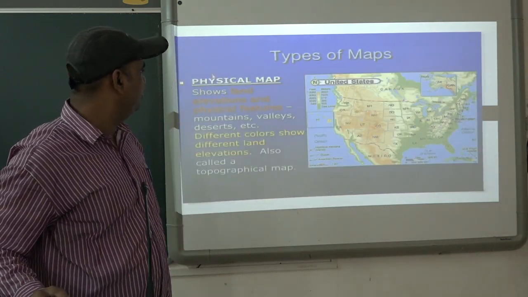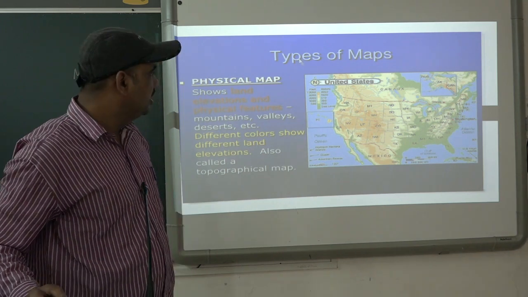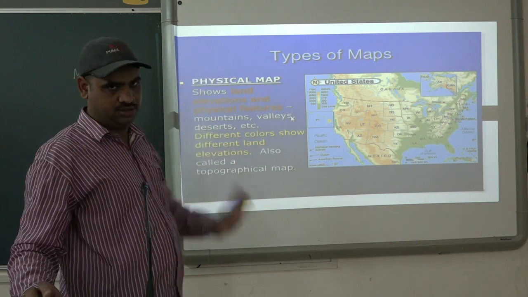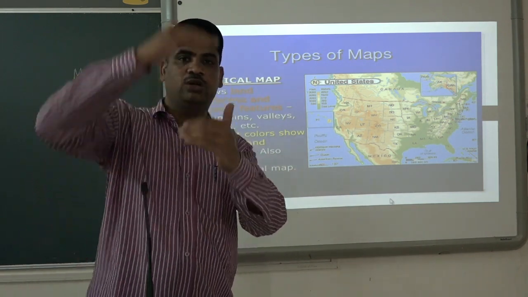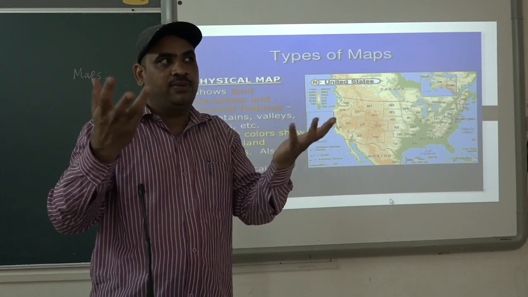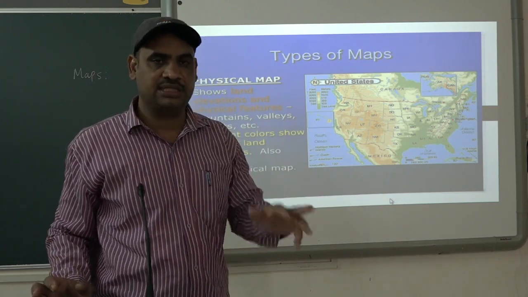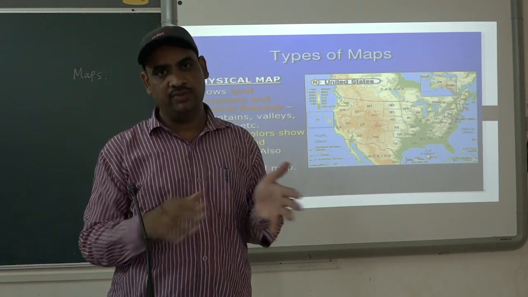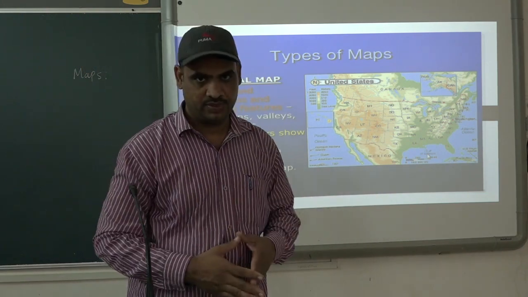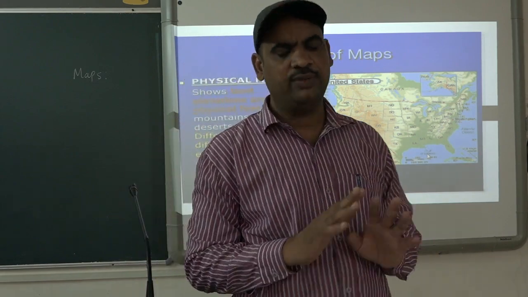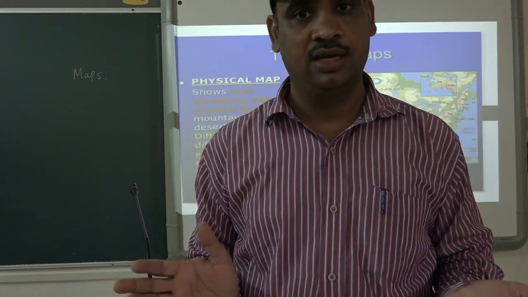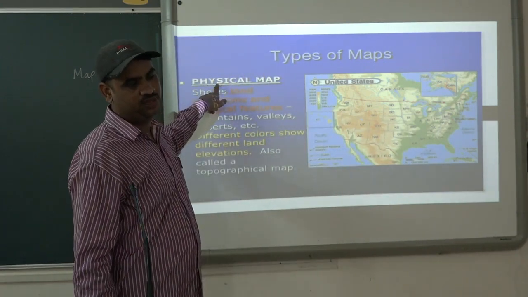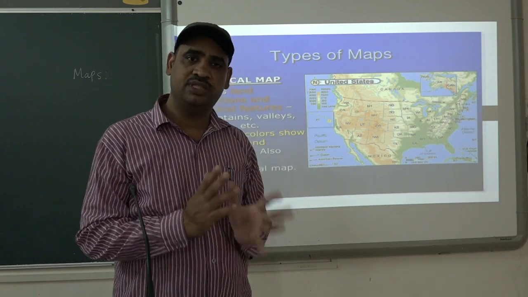Then the second type of map is the physical map. In a physical map it shows the land elevations and physical features. Land elevation is the height of the land. There are different landforms, we have discussed in the previous part. There are sometimes mountains, there are rivers, sometimes the plain area is there, sometimes we have deserts. So there are different types of landforms, and those landforms are shown with the help of the physical map.